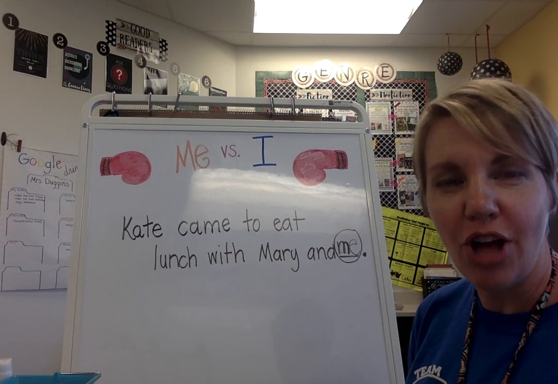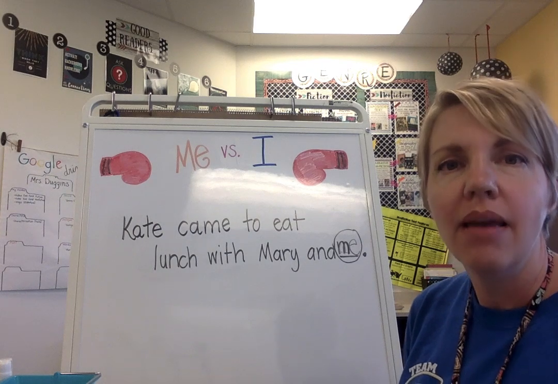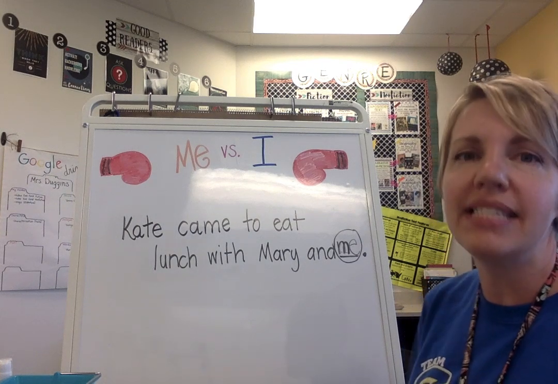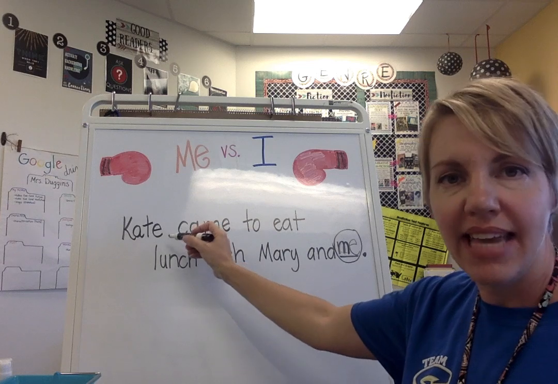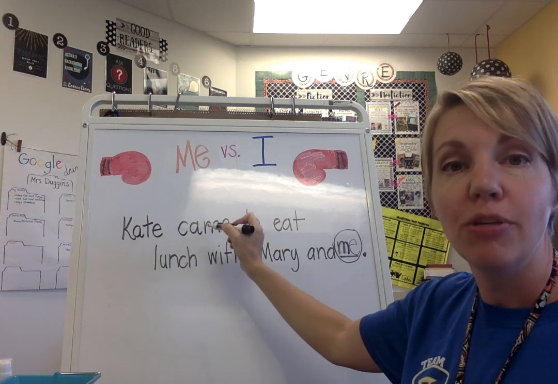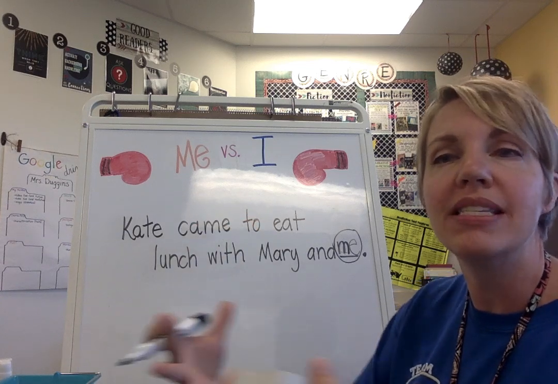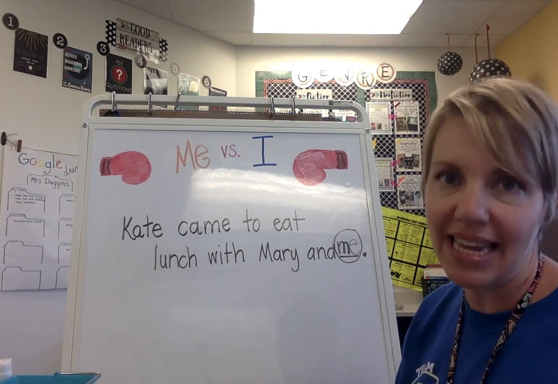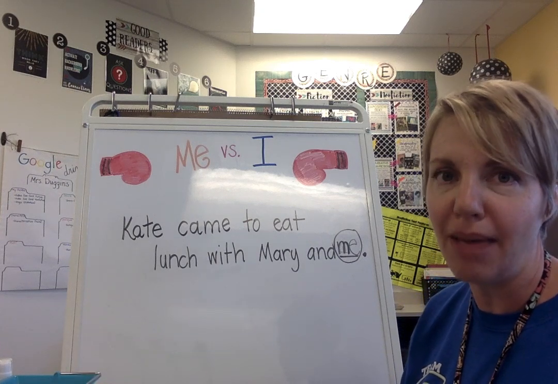And it also goes along with what I told you in the beginning. Me is an object pronoun, so it receives the action. Kate is the one who is coming, but she's coming and I'm going to receive her coming. We're going to get to eat together because she is coming.